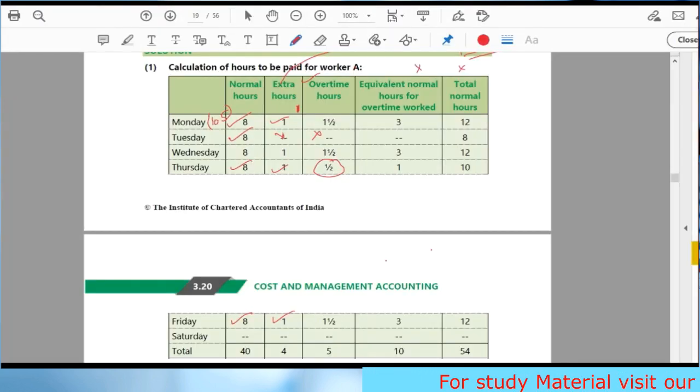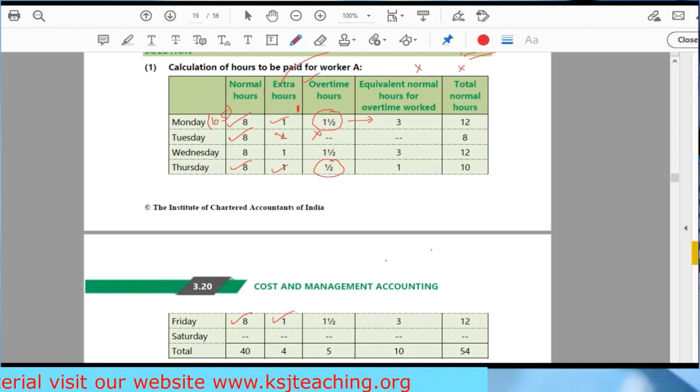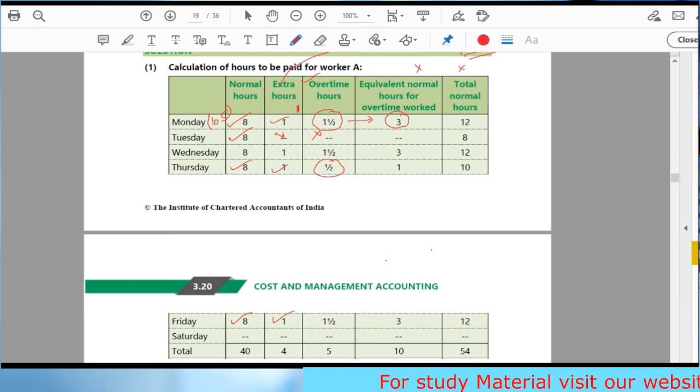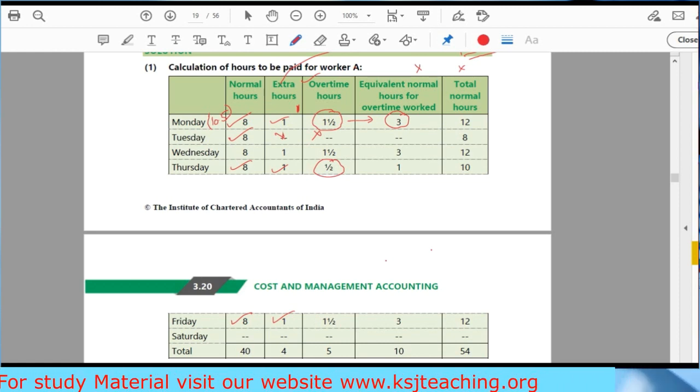Now he says, convert this overtime into normal hours. Whatever earnings you will make in 1.5 hours of overtime, the same earnings you can make in 3 normal hours. This is possible only if we are going by the Factories Act 1948 and the overtime is paid at double the rate.